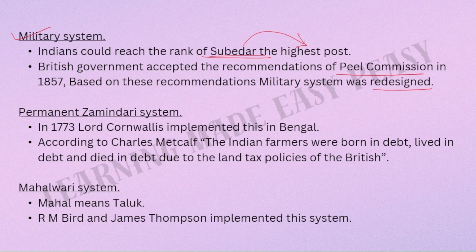Then we have the permanent zamindari system. This was also started, or you can say implemented, by Lord Cornwallis, and it was first implemented in Bengal in 1773. The year is always important, and the person who did it was Lord Cornwallis. And where it was done? It was done in Bengal. Later, it was also done in Bihar and Uttar Pradesh, all those areas.